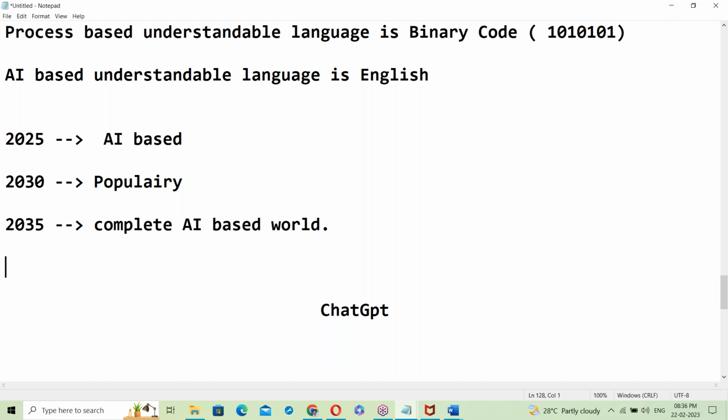From 2030 onwards, operating anything manually will not be necessary. Everything happens automatically, like a human being working.